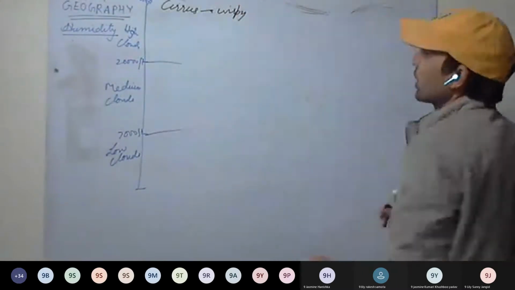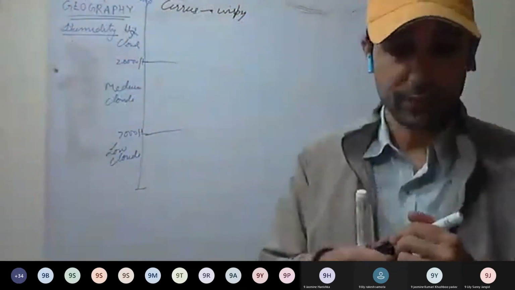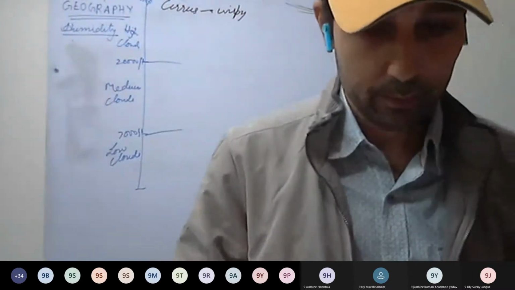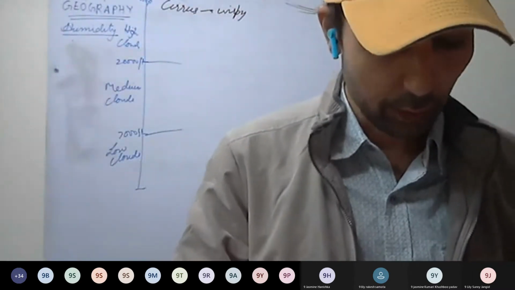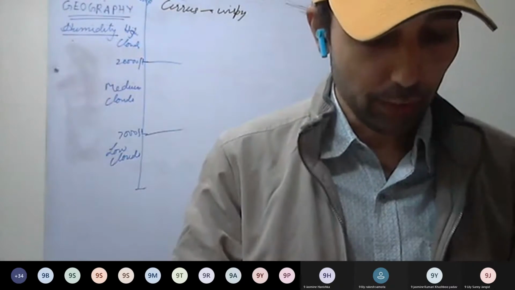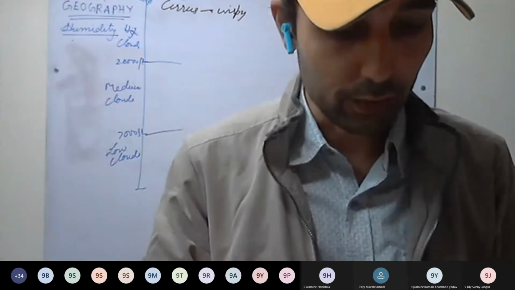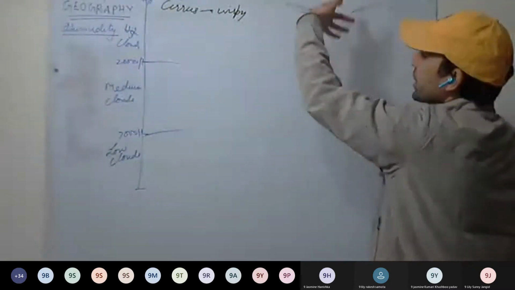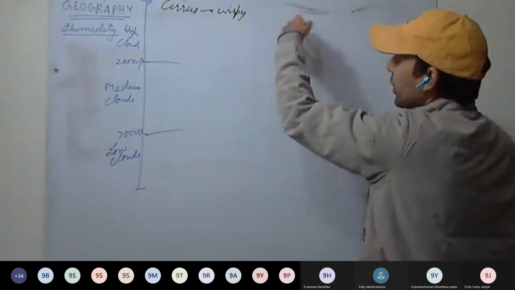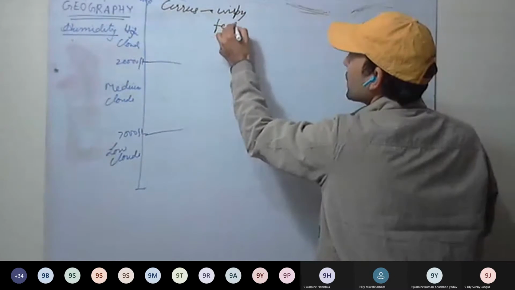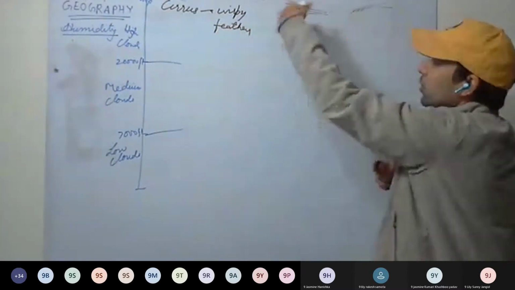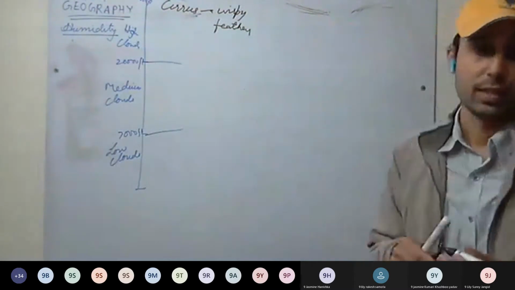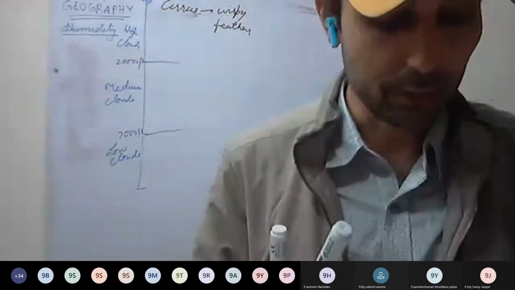You can see this in the figure as well. Open page number 128 in your book. See figure 4.14.2. On the top, cirrus clouds, you can see strands like small lines, a feathery structure, wispy, feathery. Feathery-like clouds are formed. These are called cirrus clouds.